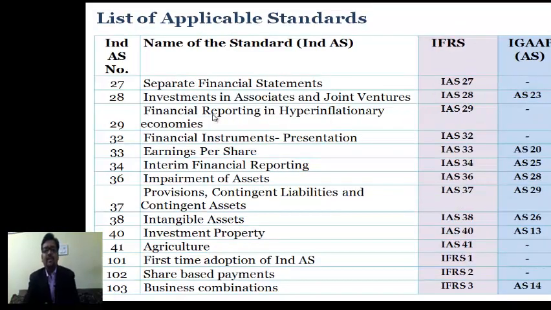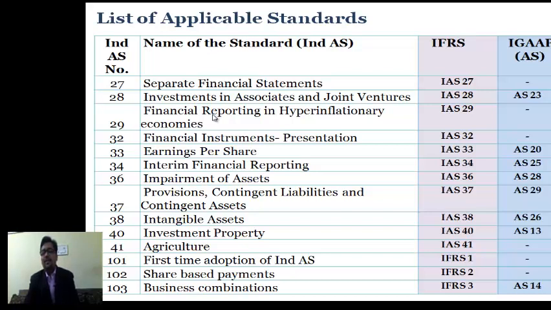Ind AS 27, separate financial statements. Like IAS 27, this is a new standard, and the comparable standard under existing Indian GAAP is not there. This standard is applicable to those entities which are required to prepare and present standalone financial statements in addition to consolidated financial statements. Ind AS 28, like IAS 28, talks about investment in associates and joint ventures.